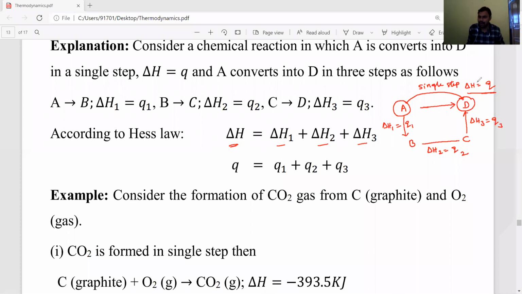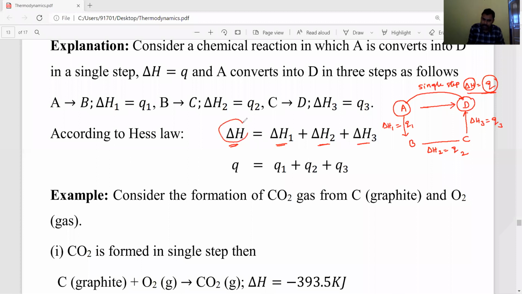In a single step, the amount of heat absorbed, Q, is equal to the sum of the amount of heat absorbed in several steps, that is, delta H is equal to delta H1 plus delta H2 plus delta H3.